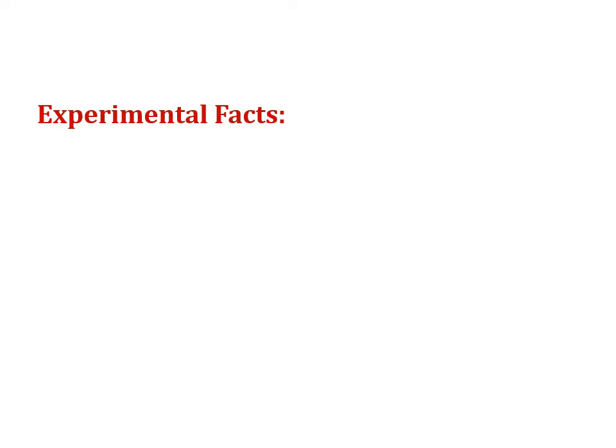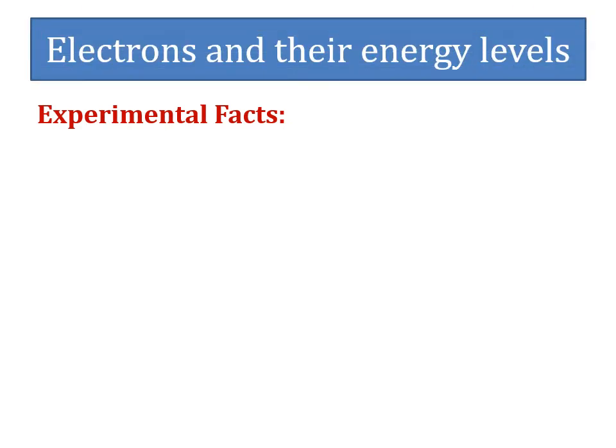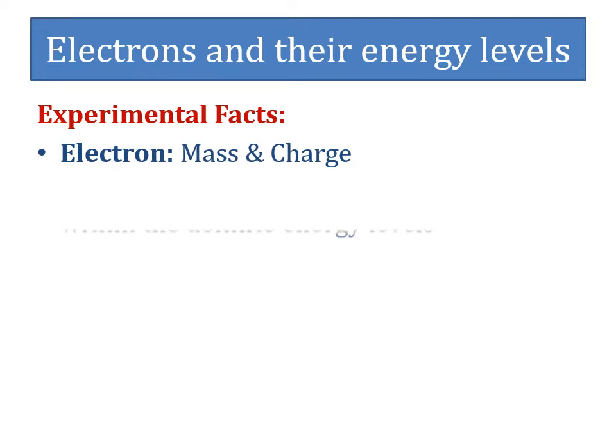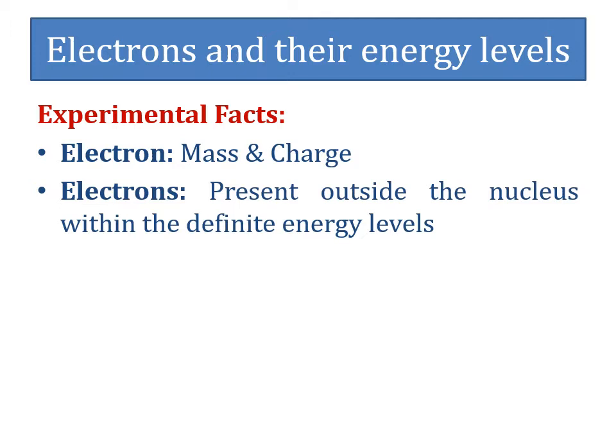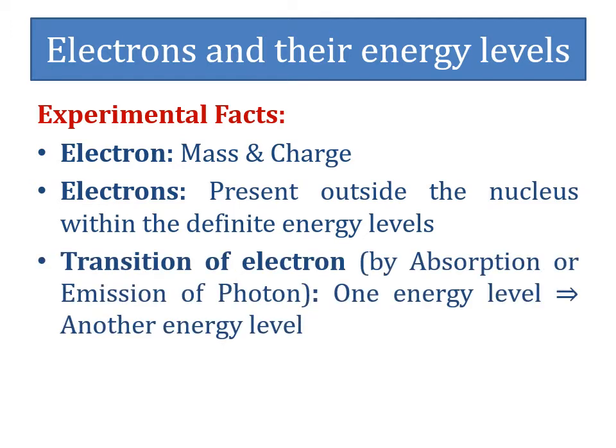Let's go through some of the experimental facts about electrons and their energy levels. It is experimentally derived that an electron has certain mass as well as charge. Within an atom, electrons are present outside the nucleus within definite energy levels. It is also derived that by absorption or emission of certain quanta of energy, an electron moves from one energy level to another energy level within an atom.